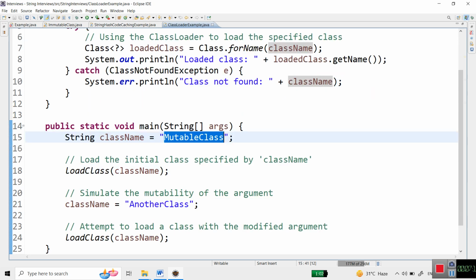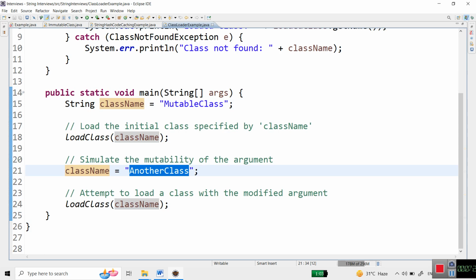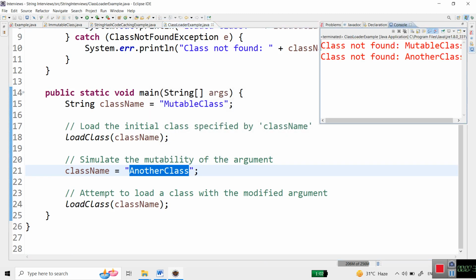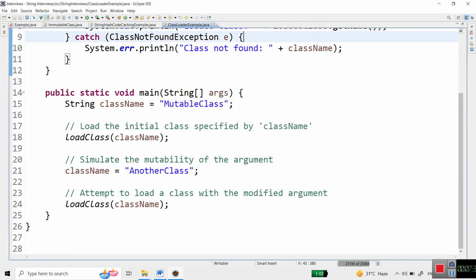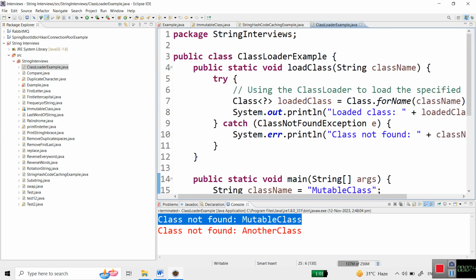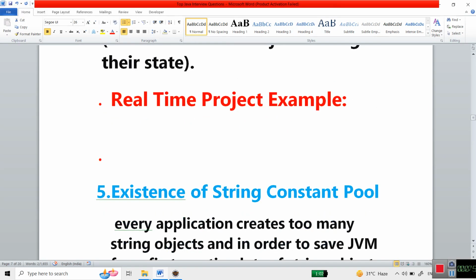Now what will happen is, first it will print class not found, because we are loading a class, and after that we change this one to another class, and then we load the class a second time. If you try to load this class, we will get a wrong result. Here, class not found, mutable class, and after that someone has come and changed it. So while loading a class, it will be the biggest issue for us. That is the reason String is made immutable: because the parameter will change, and a mutable object can change its state.